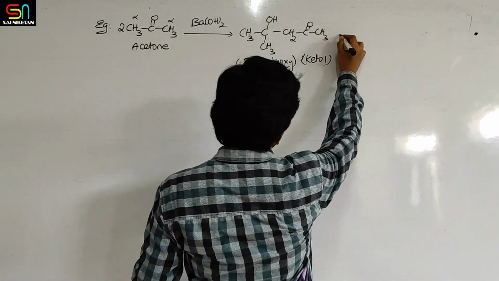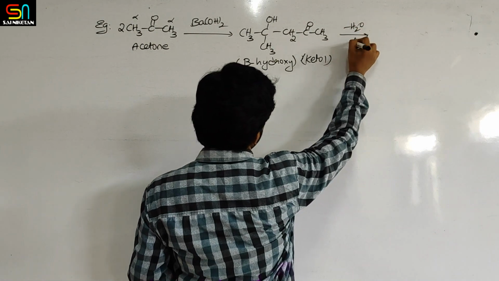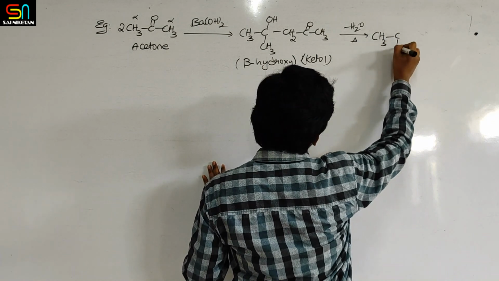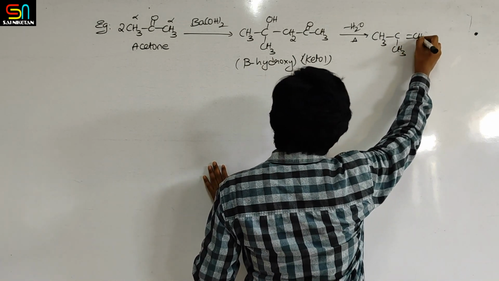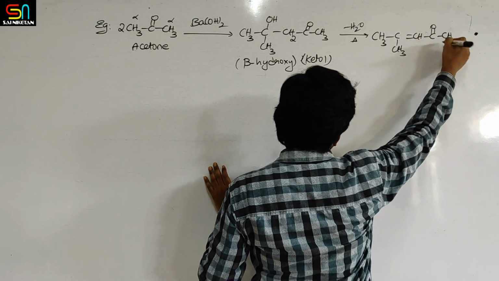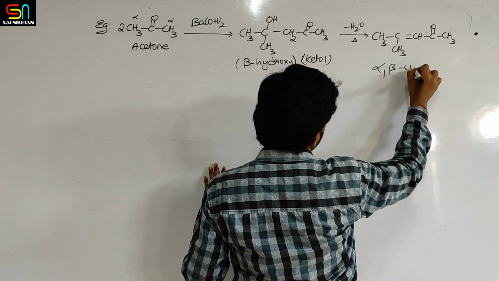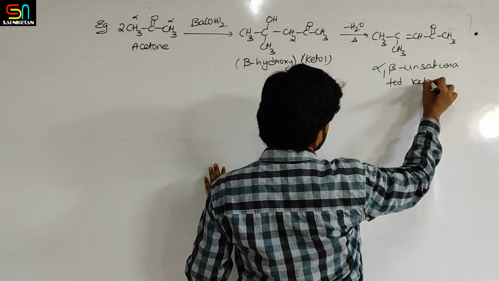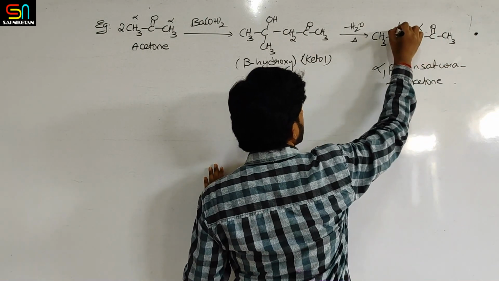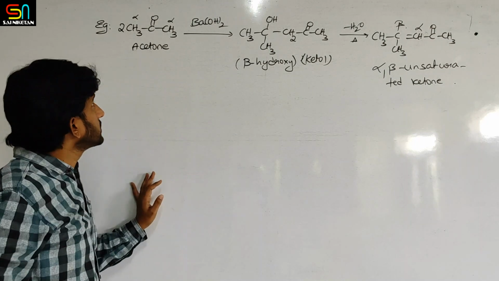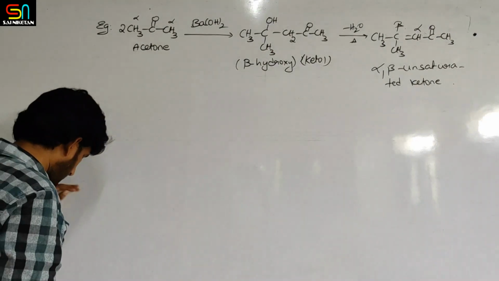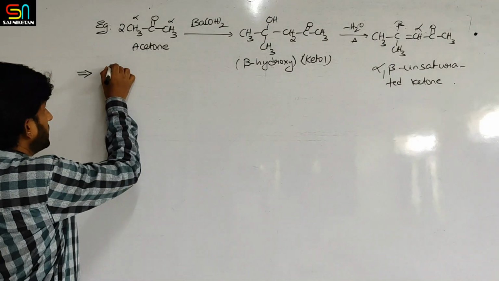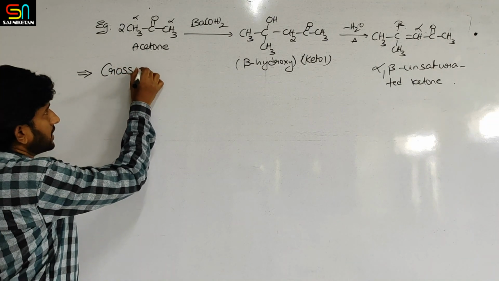Okay. After this, what will happen? Elimination of water will happen, right? This hydrogen, this water, you remove it as water, then join with the double bond, CH3, CH3, CH, C double bond O, CH3. Okay, so alpha beta unsaturated ketone is obtained. So this is how the reaction actually happens. Then after this, in this aldol reaction, we have another type called as cross aldol condensation.